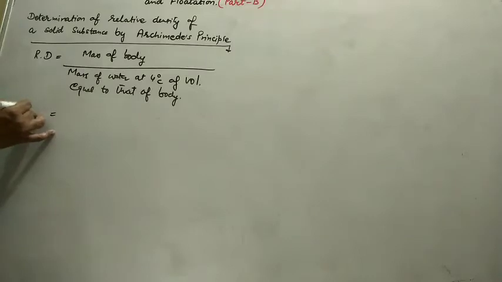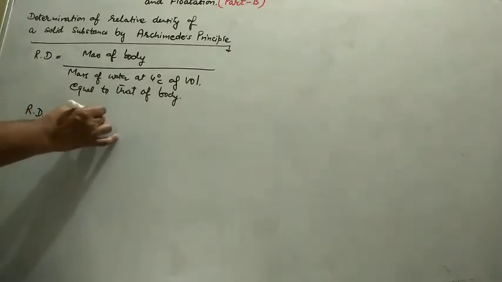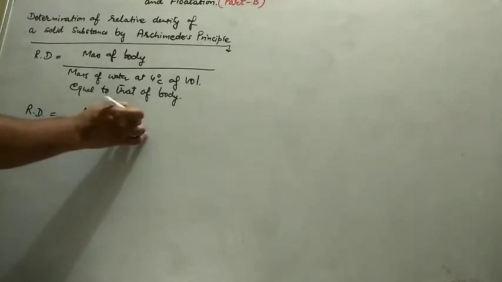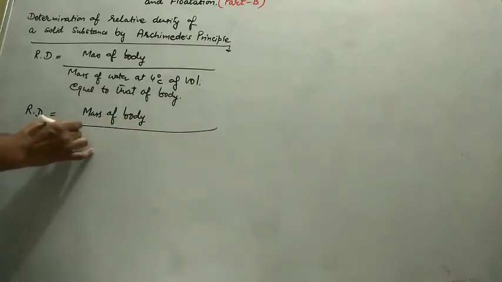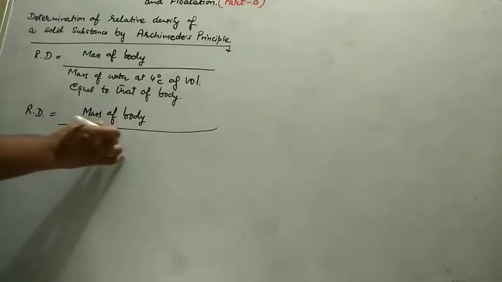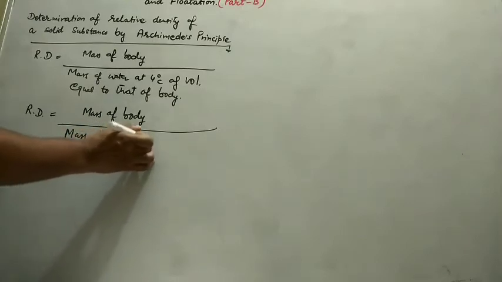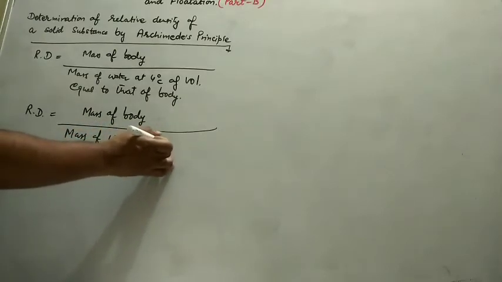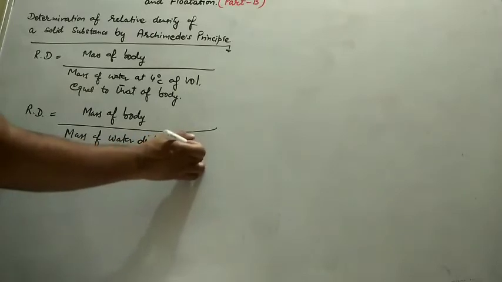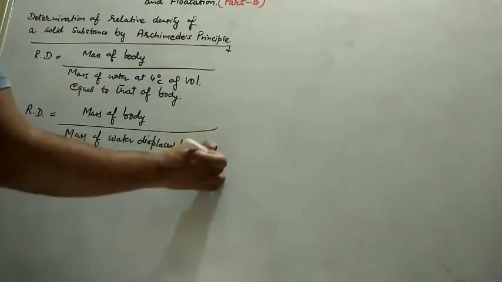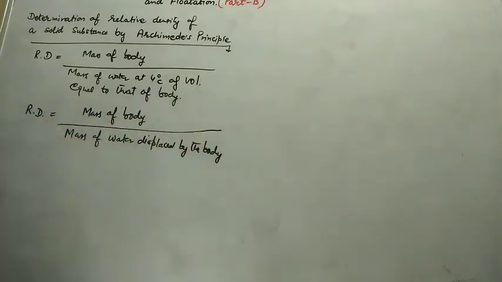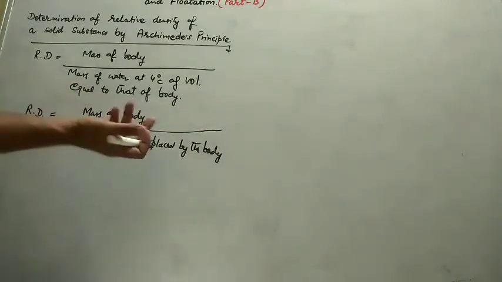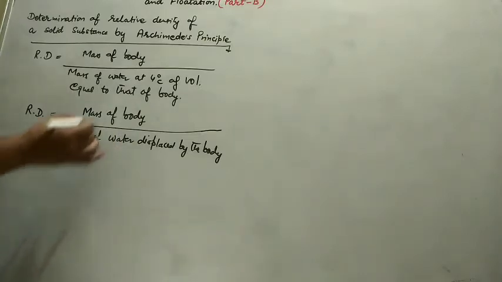On the basis of this statement of Archimedes principle, we can write that relative density is the mass of body divided by the mass of water displaced by the same body when it is immersed in water or any liquid. Here we are taking water, so we will talk about water only.